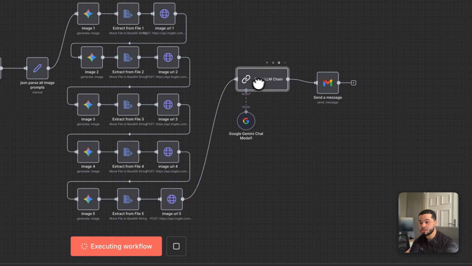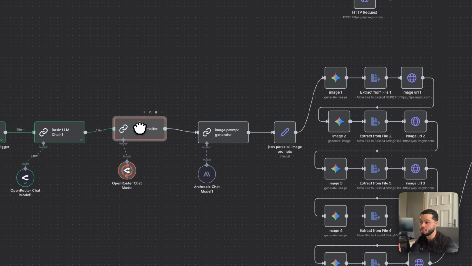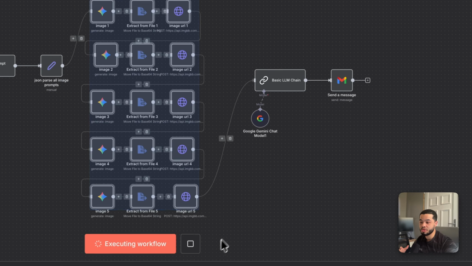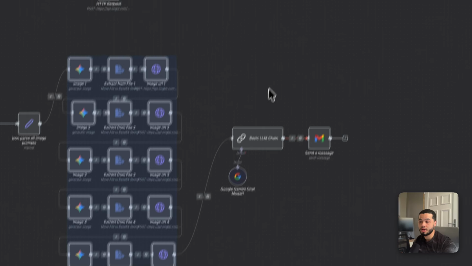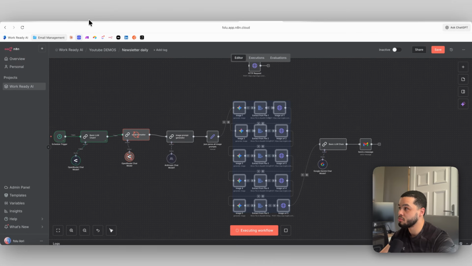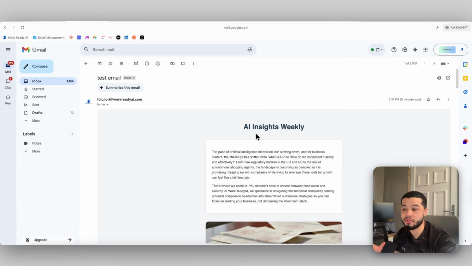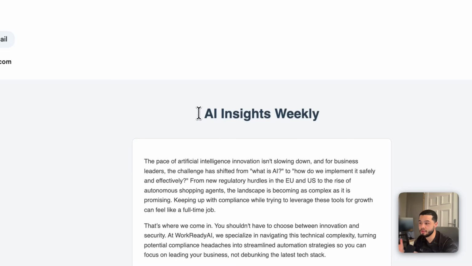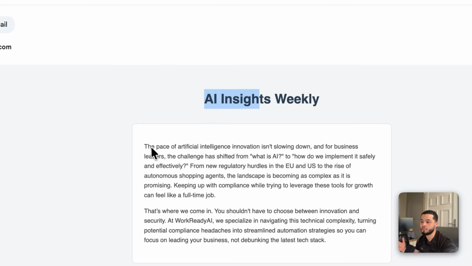Whenever that's finished, it's going to come up here to AI, and we're going to give AI the previous email, which is the formatted one over here. We're going to give it the formatted email, and we're going to give it these 5 images and tell it to input them into the email. And as an output, we will get something like this over here. And then over here, all of the emails on my business list will receive a morning message like this every morning at 9 a.m. where I give them a breakdown on AI.